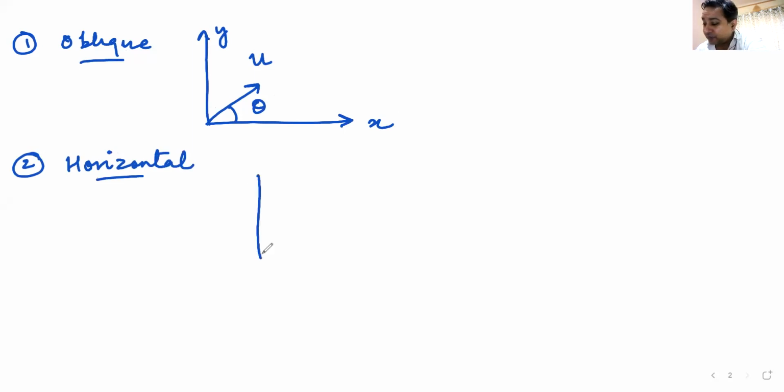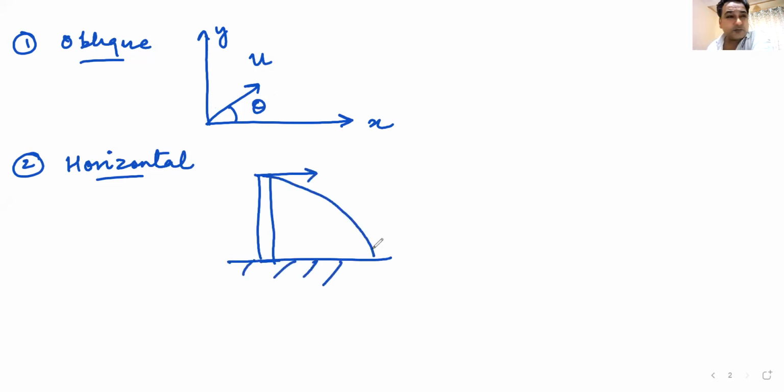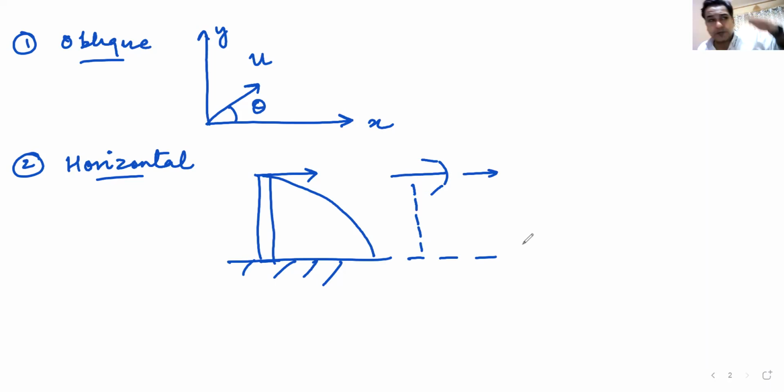Now, what is going to happen in the horizontal projectile? You are going to get on the top of a tower and you are going to throw something horizontally so it follows this path. That becomes a horizontal projectile. The same thing could be done in a different way. If there is a plane, let us assume my drawing is very bad, this is my plane. If a plane is moving and it drops something, a bomb, the bomb is also moving with the same horizontal velocity as the plane. So if the bomb is dropped, the bomb does not fall like this. The bomb falls like this. This also falls in the category of horizontal projectile. So these two are horizontal projectile.